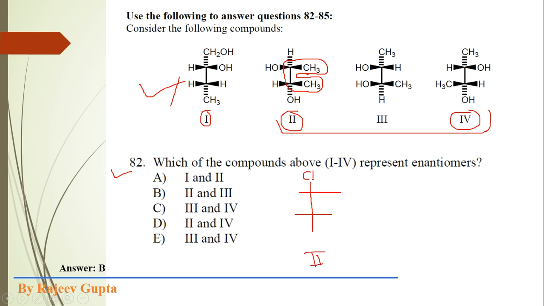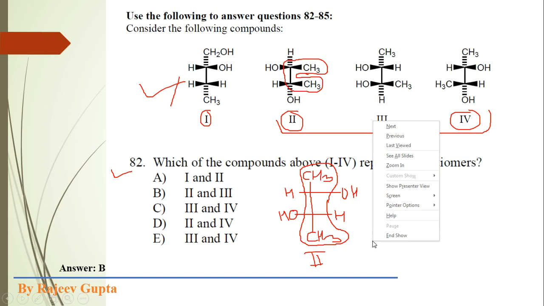What we get: the methyl group here, the hydroxyl group over here and hydrogen here. In the lower portion, the methyl group here, OH here and H here. So I am directly drawing the Fischer projection of the second structure, where the principal carbon chain is situated on the vertical line, as we see in Fischer projections.